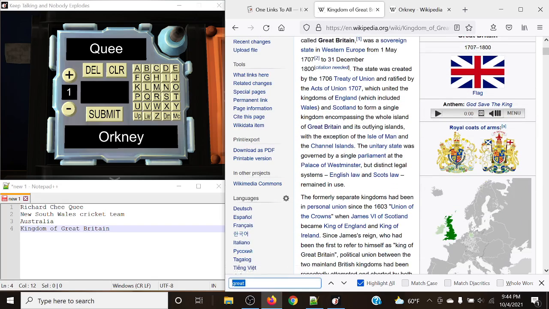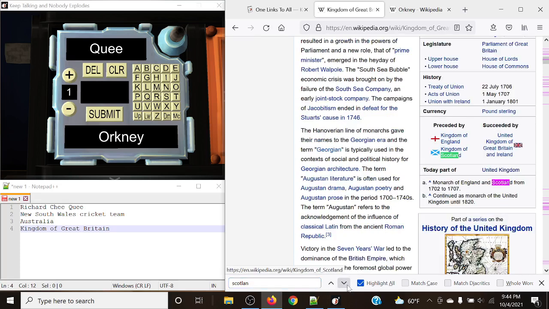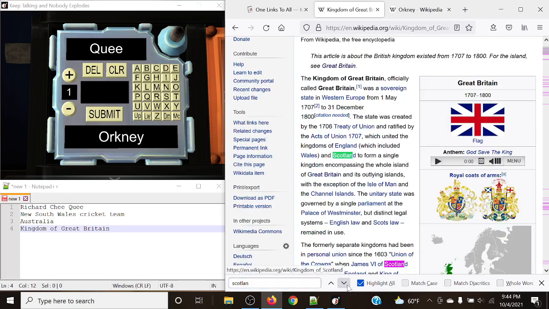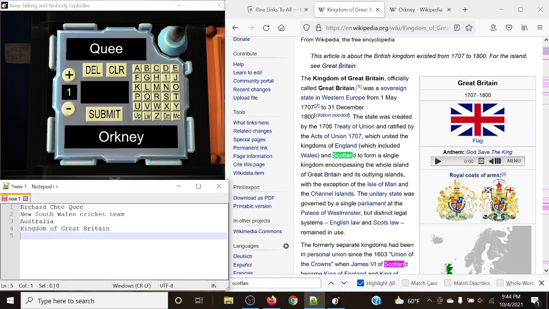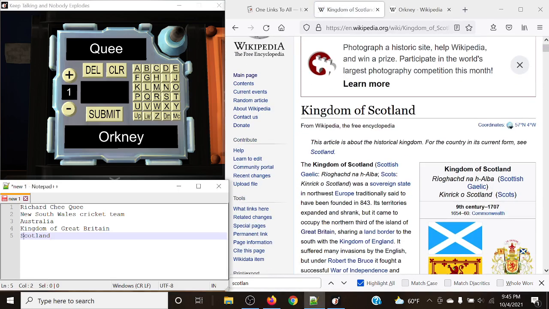Perhaps we can search up Scotland. Scotland, Parliament of Scotland. Scotland, here we go. So Scotland, in this case, will be marked as the Kingdom of Scotland.